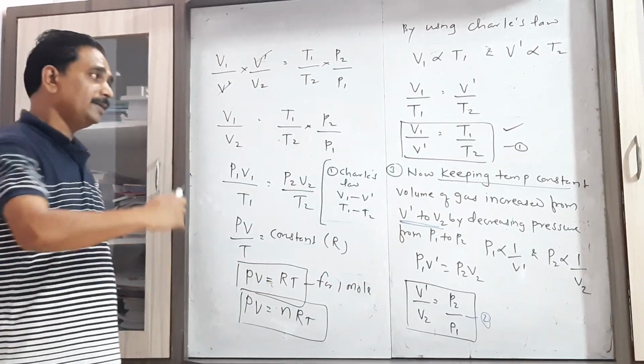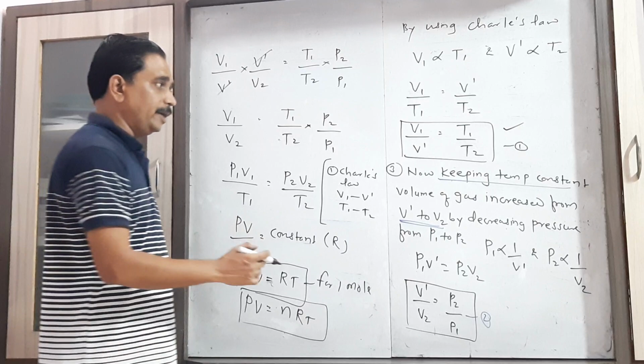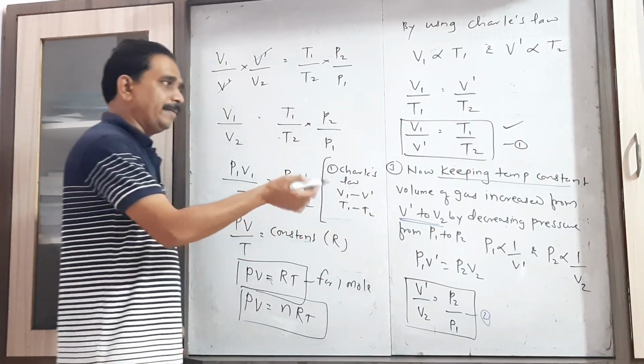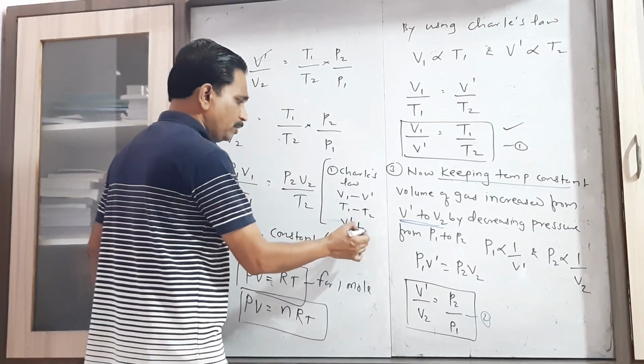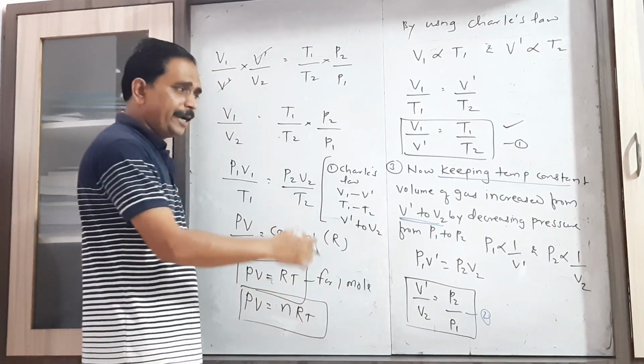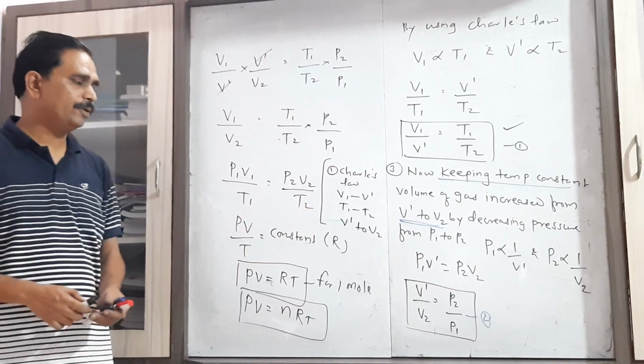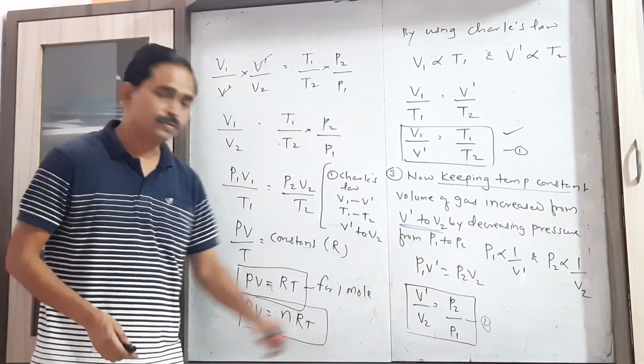Then consider Boyle's law. Here now you have to keep the temperature constant. You have to increase the volume, that is from V dash to V2, by reducing the pressure from P1 to P2. Write down the equation 2.